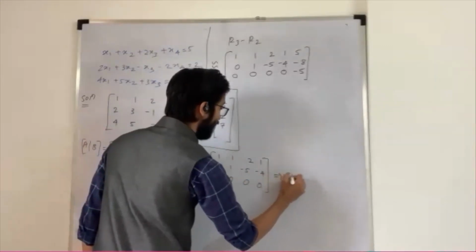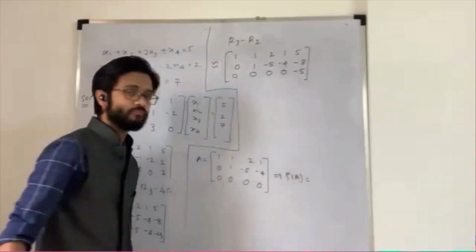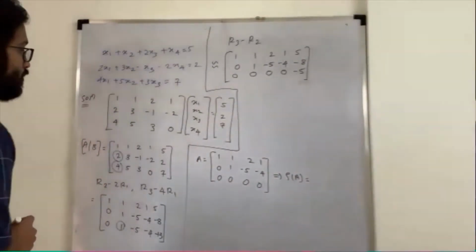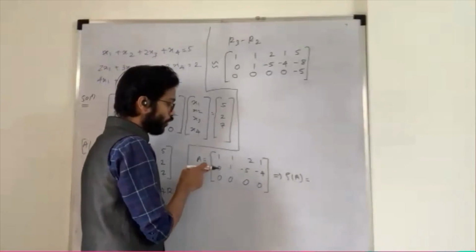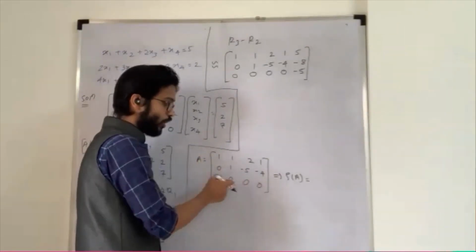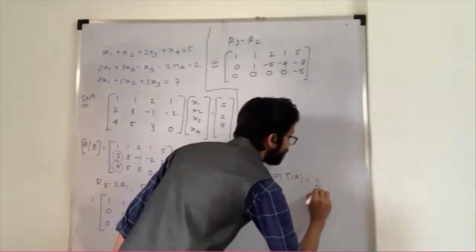So what is the rank of A here? 2. The rank is 2 because of the non-zero rows. The first row is non-zero, the second row is non-zero, and the third row is a zero row because all the elements are 0. So my rank is 2.